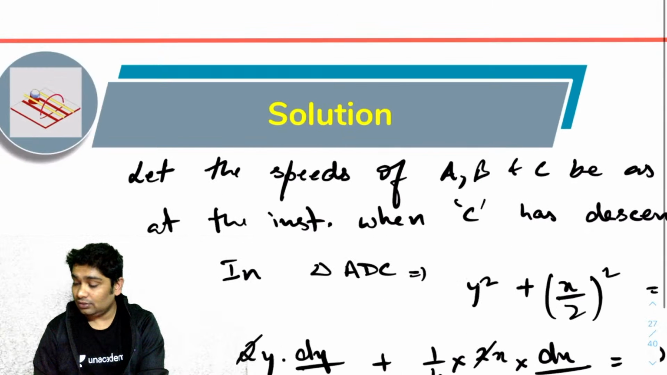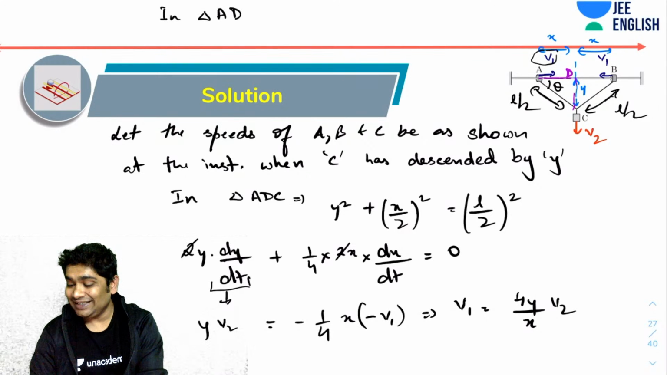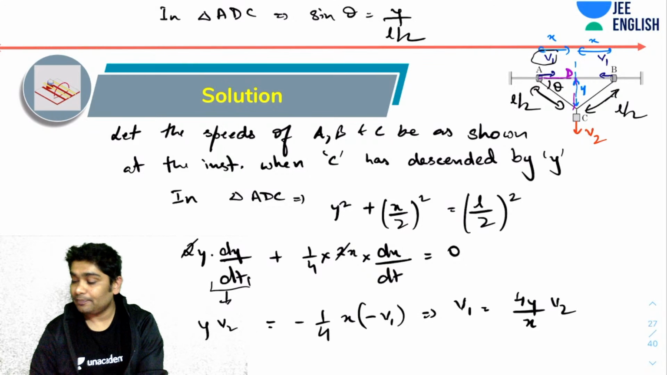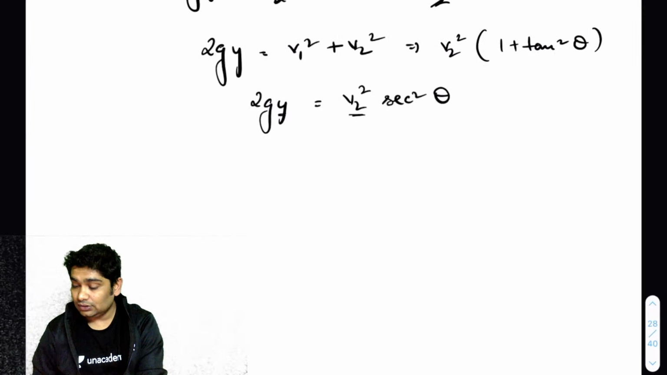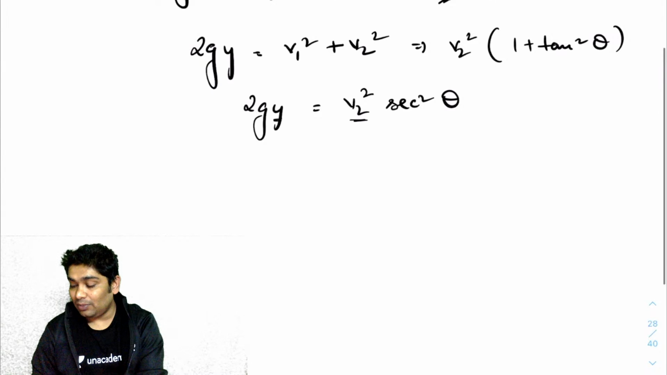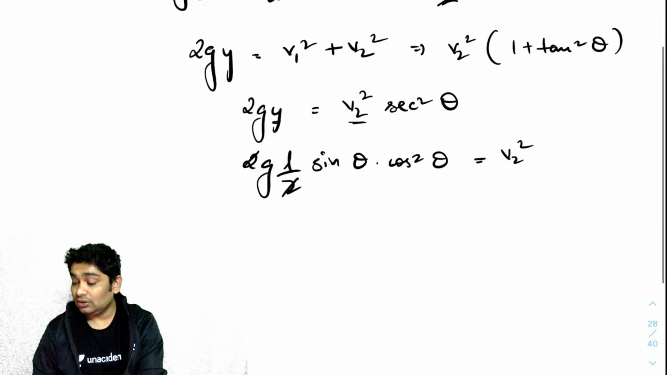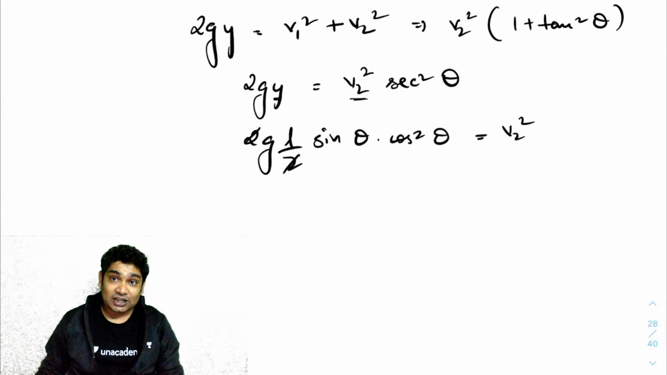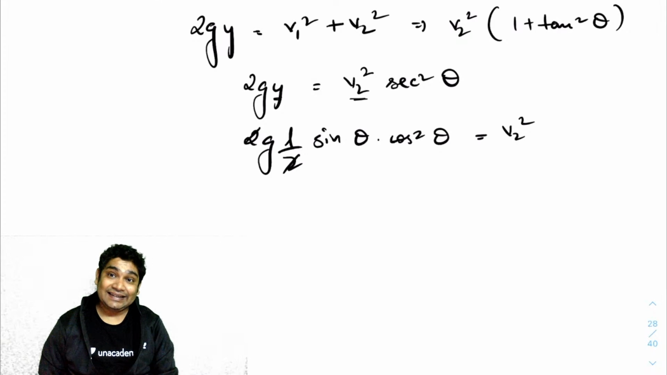In triangle ABC, sine theta is nothing but y over L by 2, correct? So that tells me that y equals L by 2 sine theta. Let's substitute that value here. So I'm getting 2g times L by 2 sine theta cos square theta equals v2 square, and this gets cancelled. So this is the final expression that I have. Now, how does sine theta times cos square theta behave?